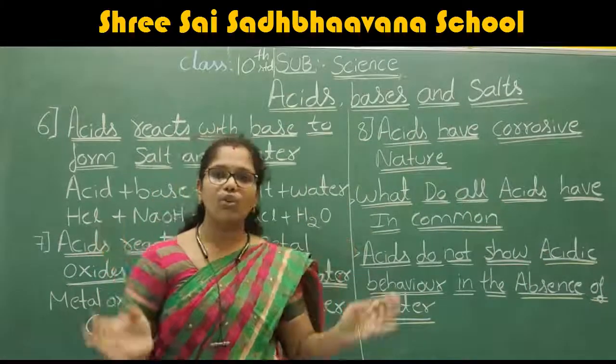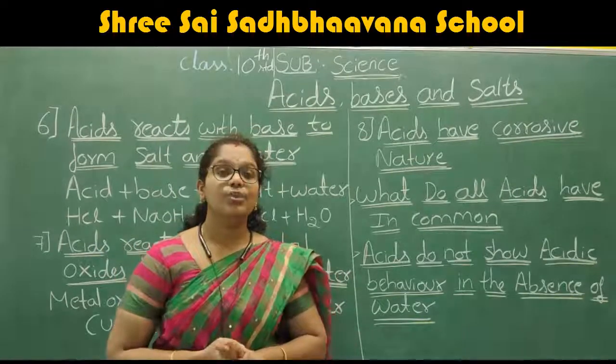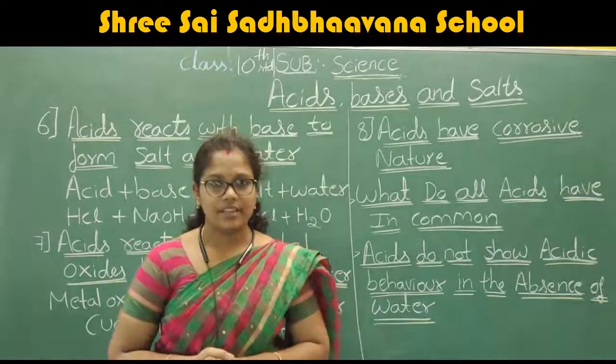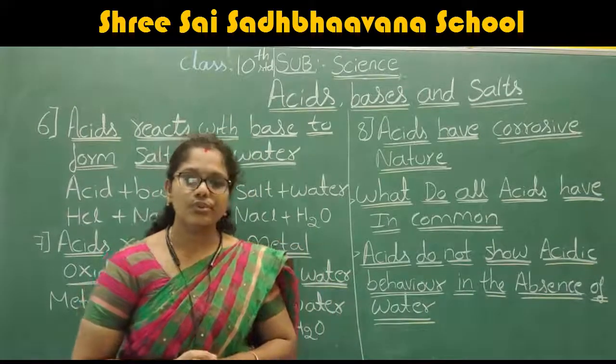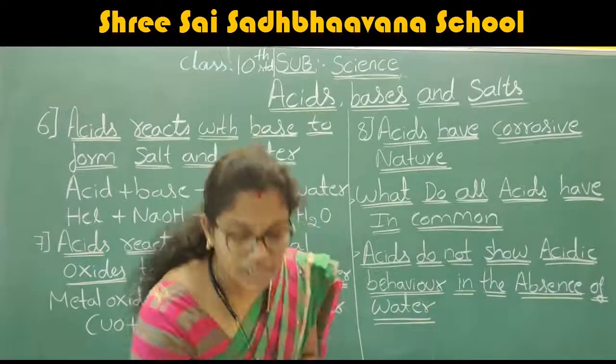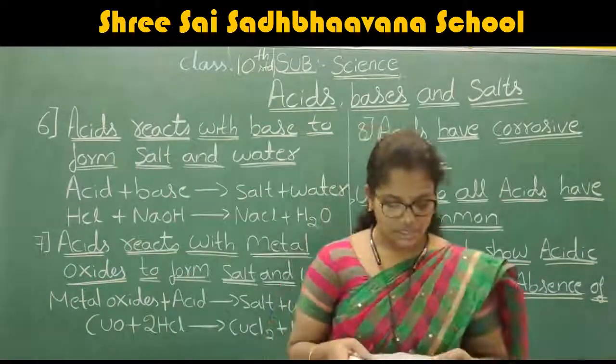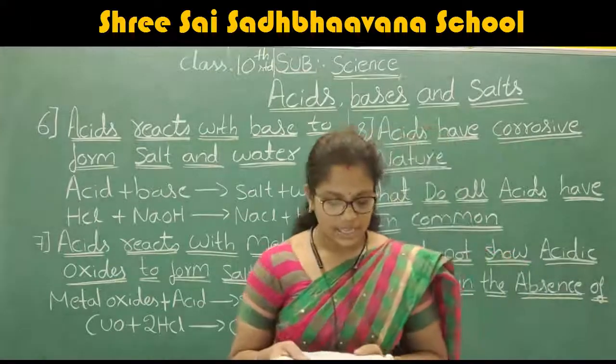After discussing so many properties, now we are going to discuss the uses of acids, where we are going to use them. First, the uses of the mineral acids. Where do we use sulfuric acid?